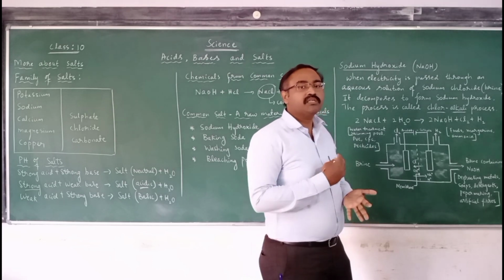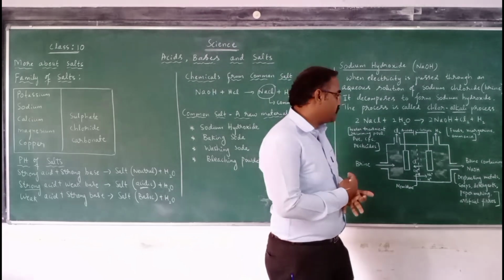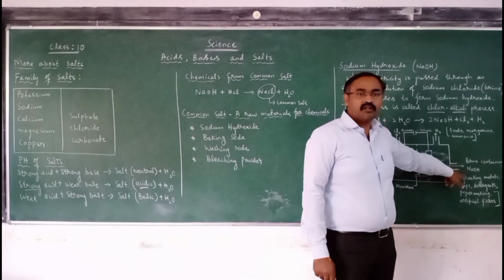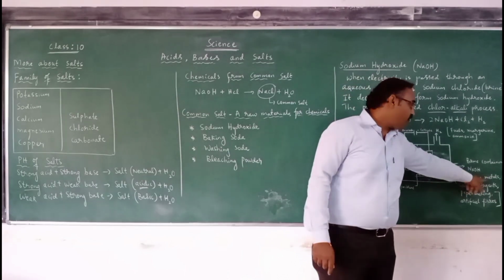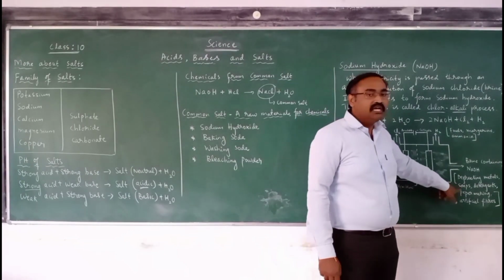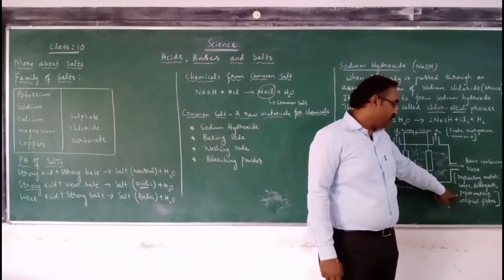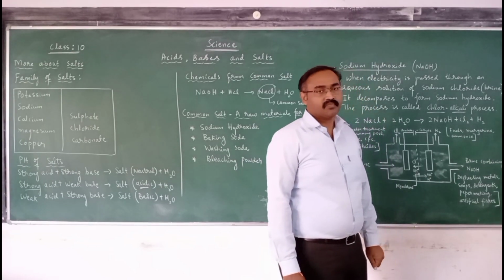So what are the uses of sodium hydroxide? Now let us know the uses of sodium hydroxide. Sodium hydroxide is used in the degreasing of metals, soaps, detergents, paper making, and artificial fibers.